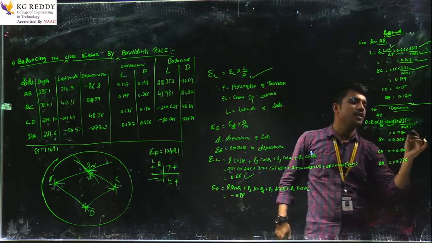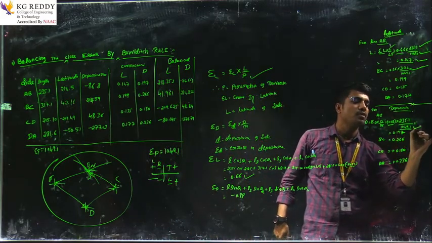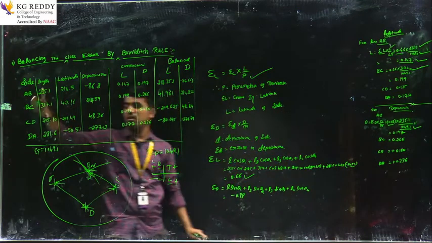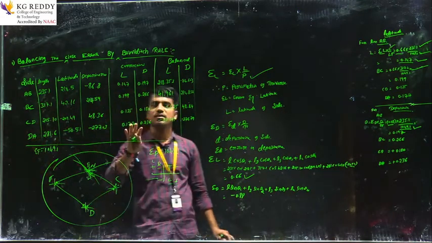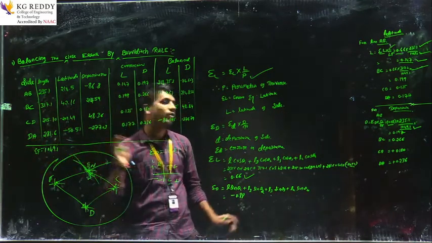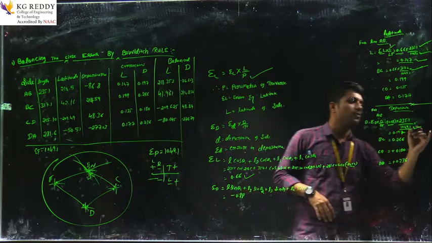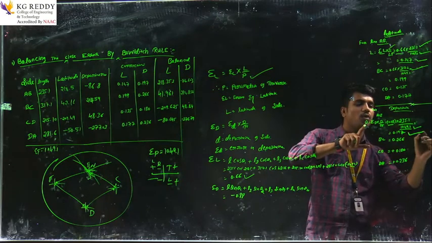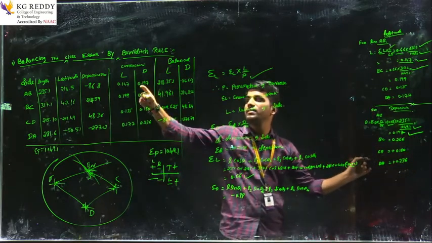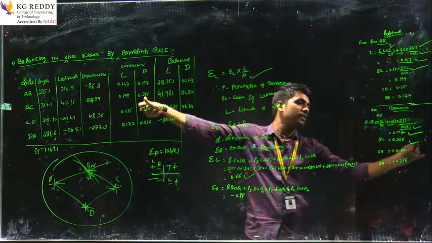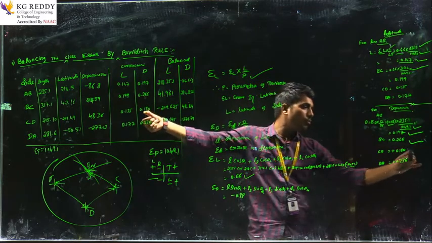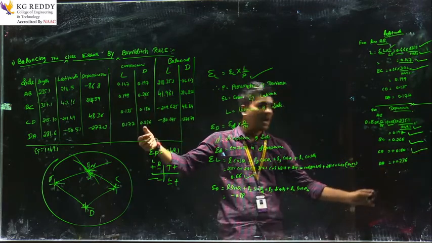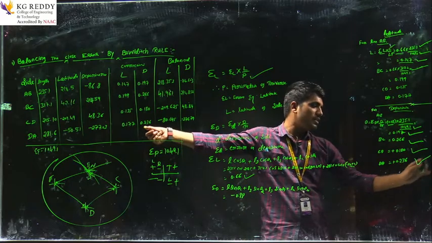The perimeter of the traverse is again 1049.1, because the perimeters for latitude and departure are equal. So the corrections are AB equal to 0.197, BC equal to 0.266, CD equal to 0.180 and DA equal to 0.236.